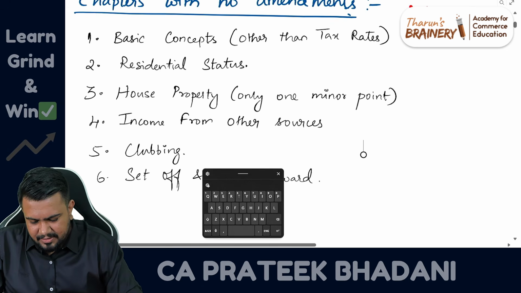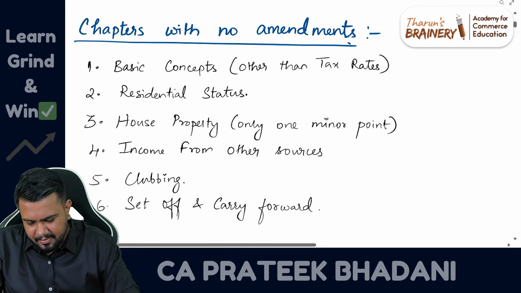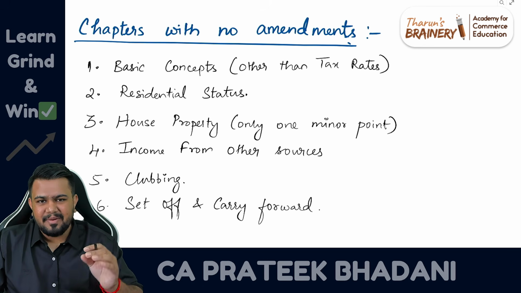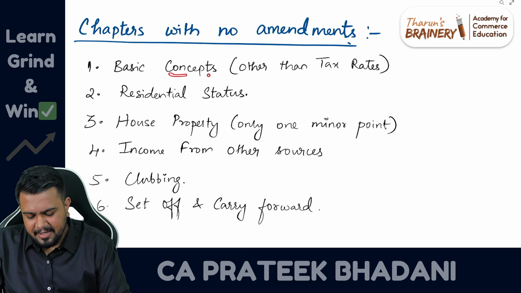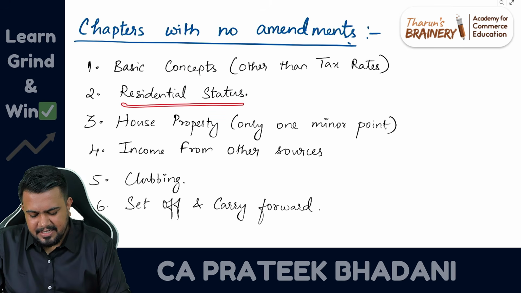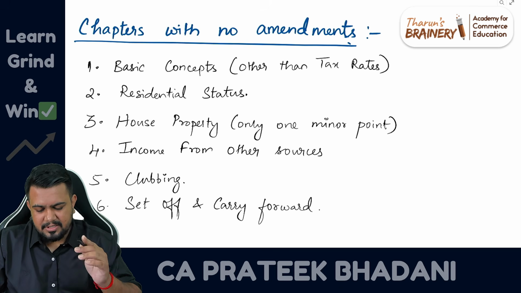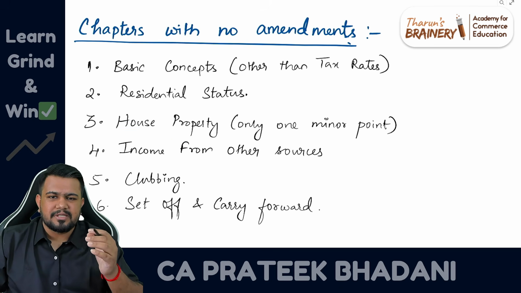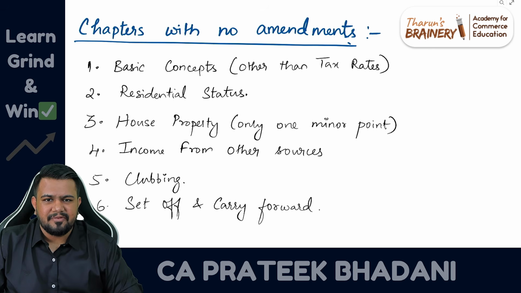Fine. So what are the chapters where there are no amendments? Firstly, in basic concepts, tax rates, definitely amendment is there, we are going to discuss. But in basic concepts other than tax rates, there is no change. Then in residential status also, there is no change. In house property also, there is no change. There is only one small point to discuss that we will be discussing in this video.